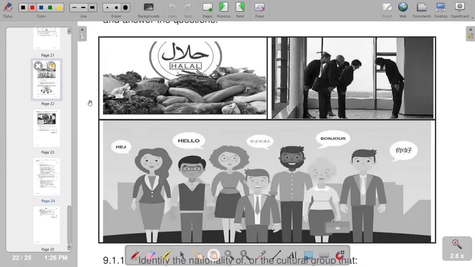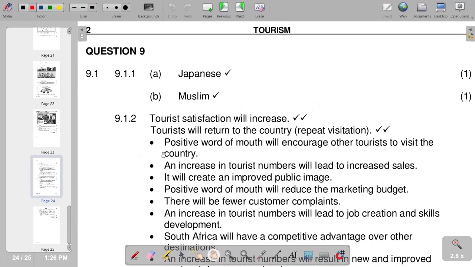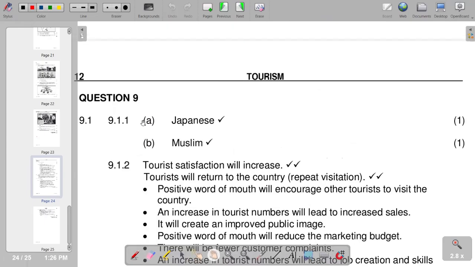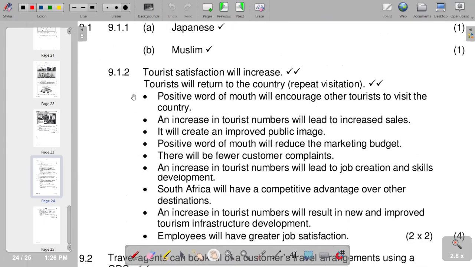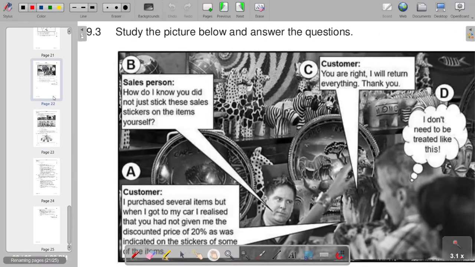And we go to the next part. Discuss two benefits to the South African tourism industry if a tourism industry trains its employees to consider cultural, religious, and language differences when dealing with foreign tourists. So the response on 9.1.2 we have here. So we have got various points that we can include pertaining to that. 9.1.2. And move on to the next part.